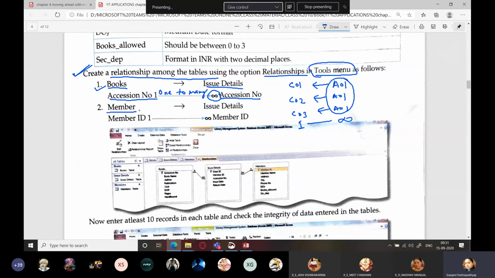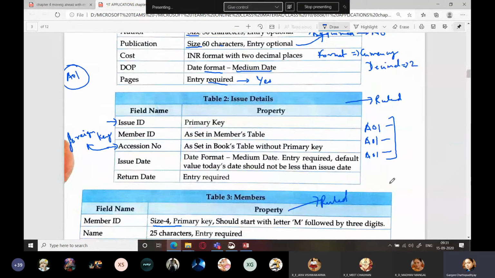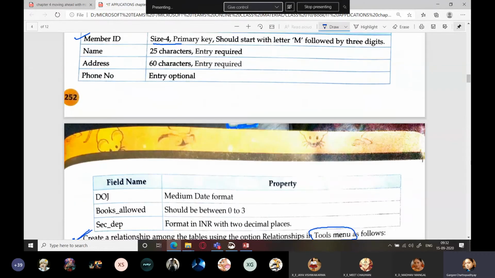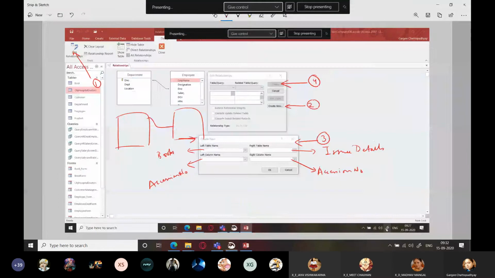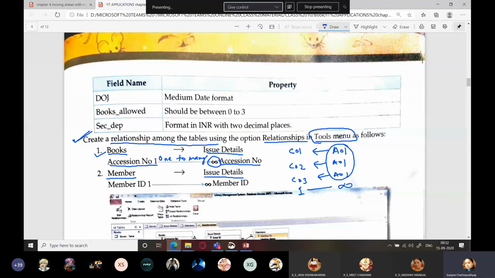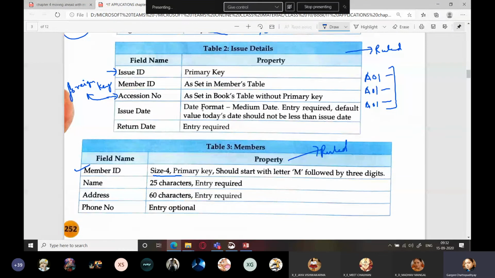Next is member issue details. Now there are two tables, members and issue details. Member is there. What is the primary key? Member ID is the primary key. Within the members table, member ID is the primary key, right?